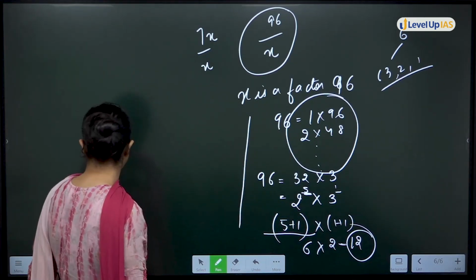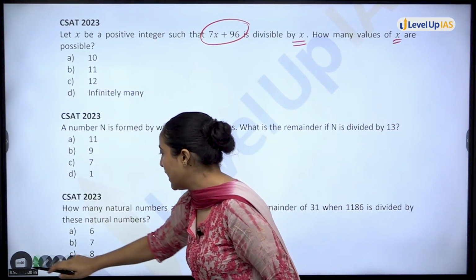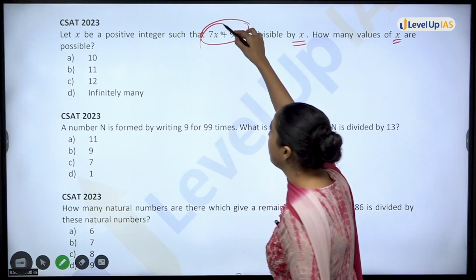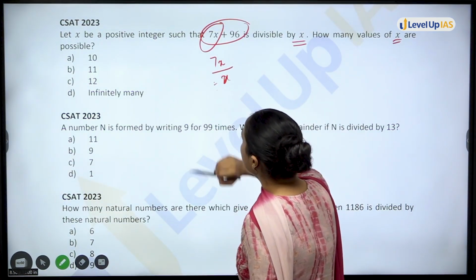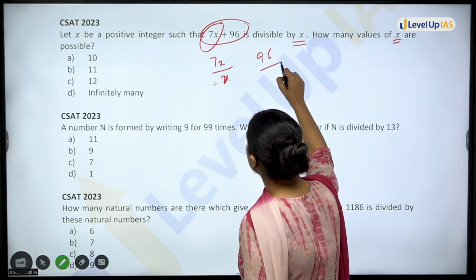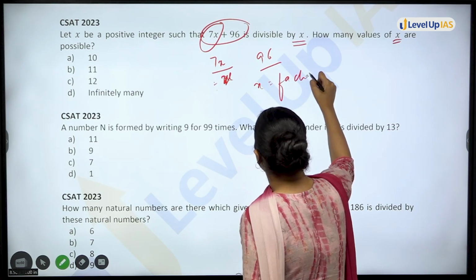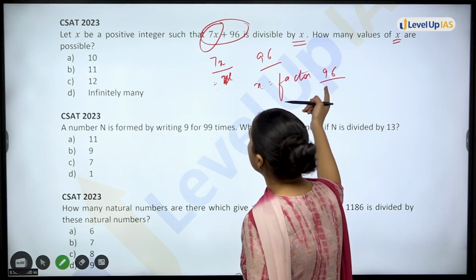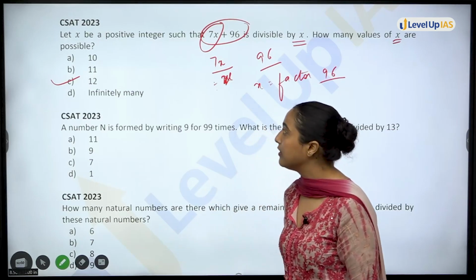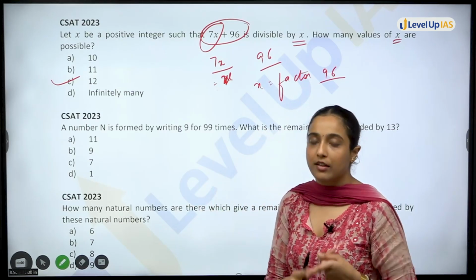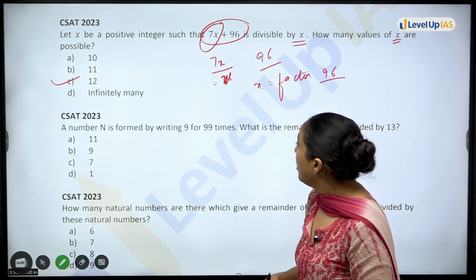Okay, so your answer will be what? X क्या होगा? If x is dividing 7x को तो कर ही रहा है divide. 7x है, that means it is divisible by x, है ना? So it should divide 96 also. That means x should be a factor of 96. That means कितने possible values हैं? 12. Option C will be your answer. इसमें भी what we used? Factorization, then finding total number of factors.